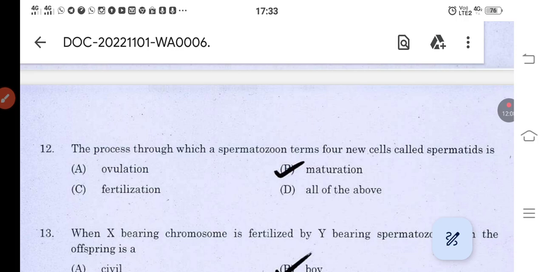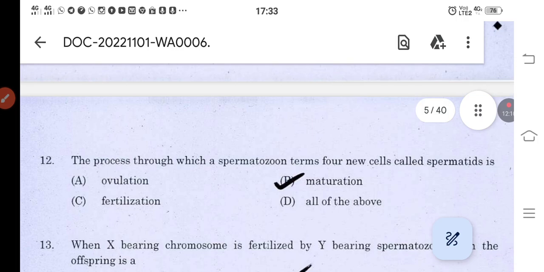The process through which a spermatozoon turns into 4 new cells called spermatids is dash. So what is that process known as? Ovulation, maturation, fertilization, all of the above. First, coming to the options, ovulation. Ovulation means during the menstrual cycle, the maturation of the egg or ovum, when it is released from the ovaries. We call that ovulation.